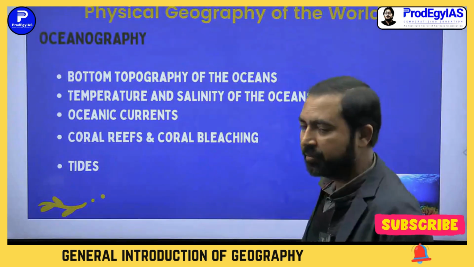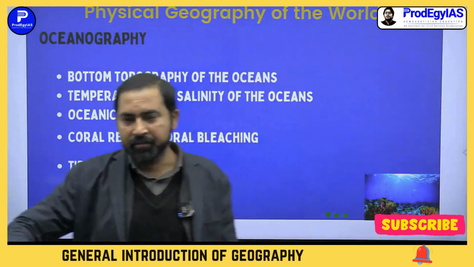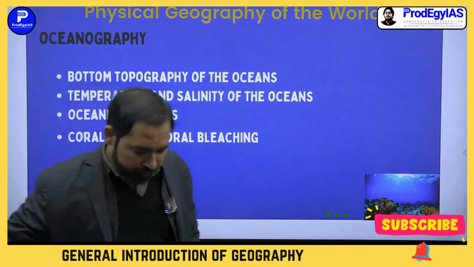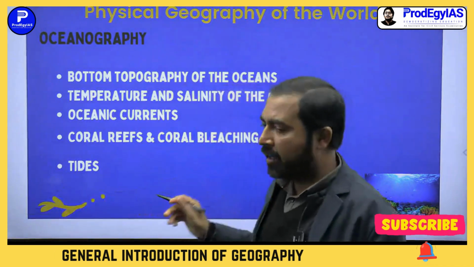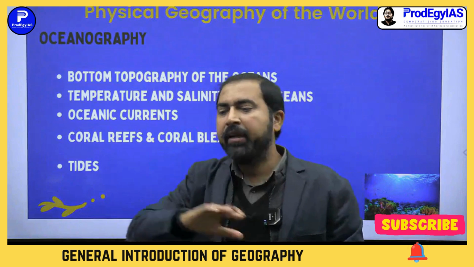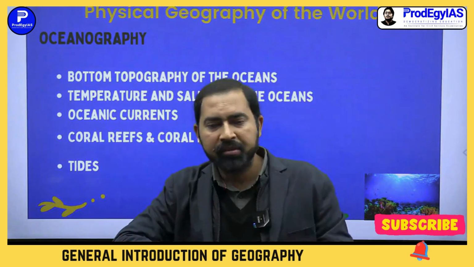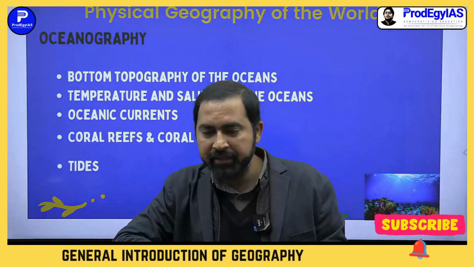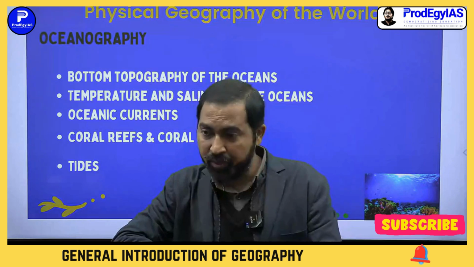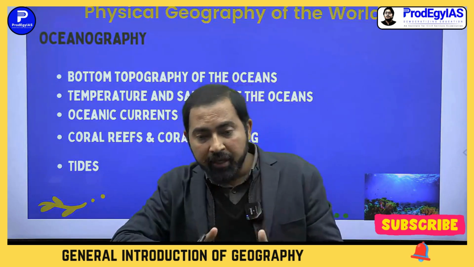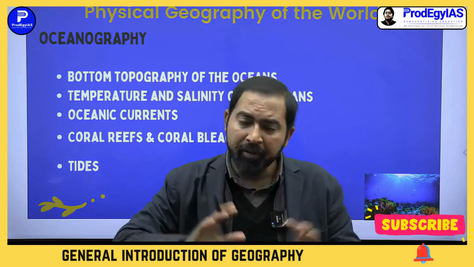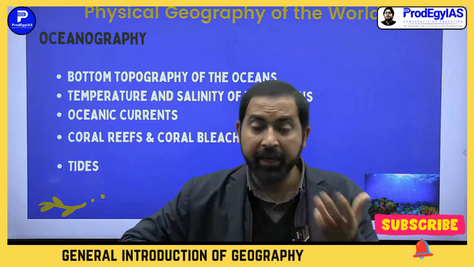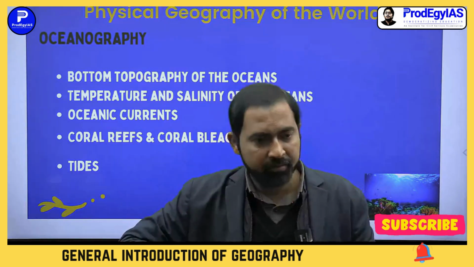Now come to this part, oceanography. I told you that the first order landforms are continents and the oceanic basins. When the earth was formed, they were the first and the largest landforms. All other landforms were carved later on.